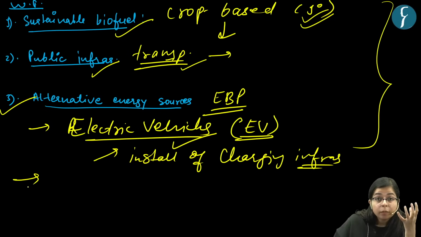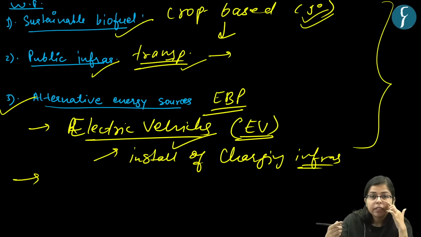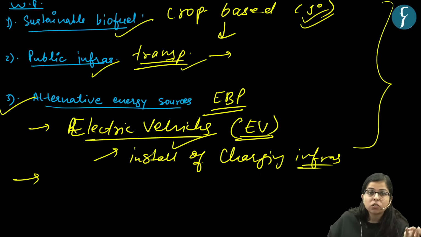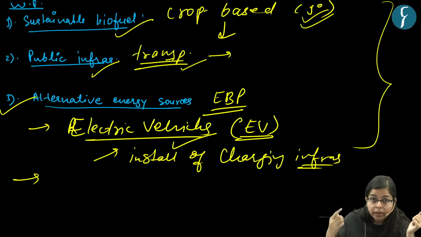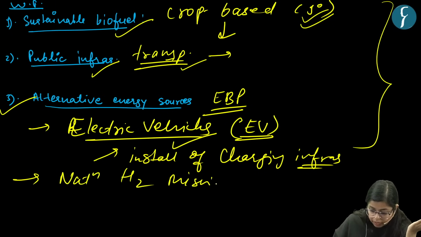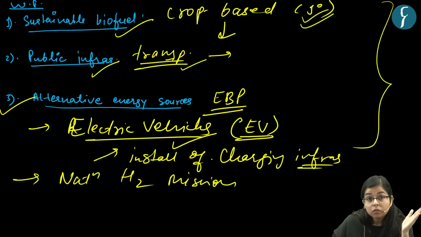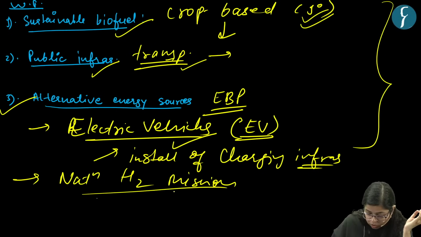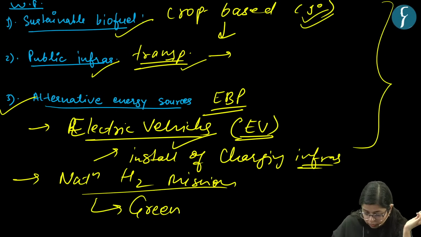Other things the government could do: invest in other renewable sources of energy like solar power and wind power, right? And there should also be effective rollout of the National Hydrogen Mission, hydrogen being an alternative to fossil fuels and clean energy, focusing on green hydrogen.